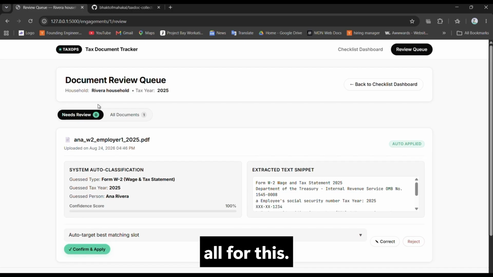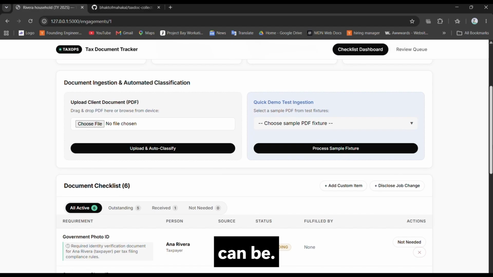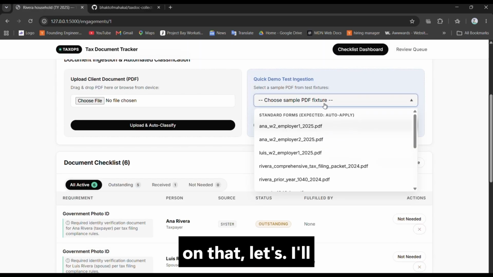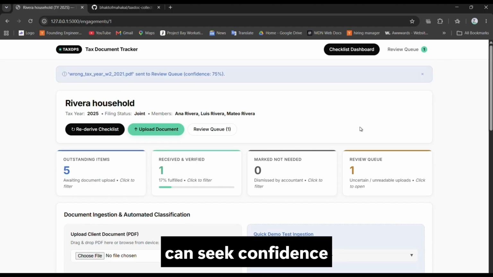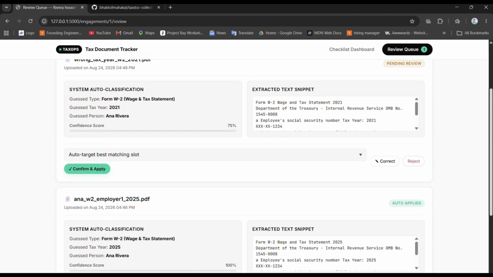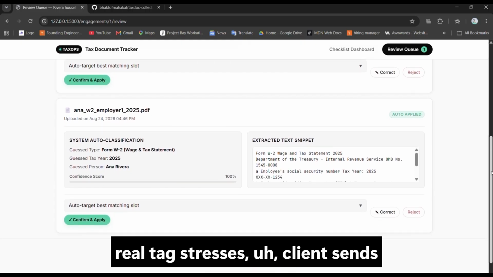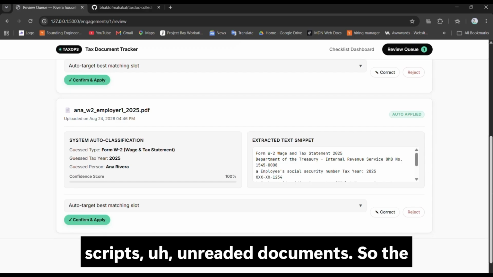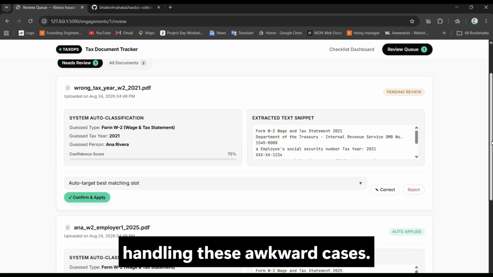So that is all for this engagement process. Also, there can be awkward cases. So for that, let's go with that. You can see the confidence score is 75%, which is exactly why, because in real tax practice, clients send tricky files: wrong years, unreadable scans, unreadable documents. So the prompt specifically asks for robust handling of these awkward cases.